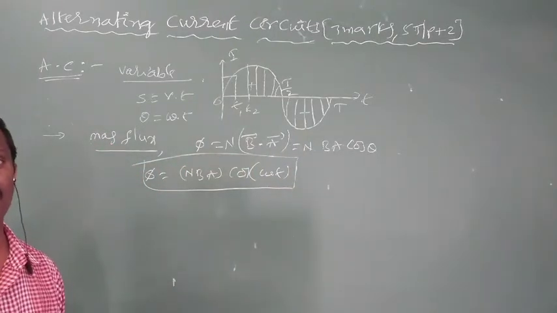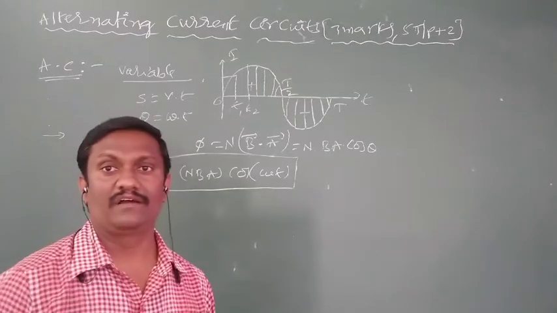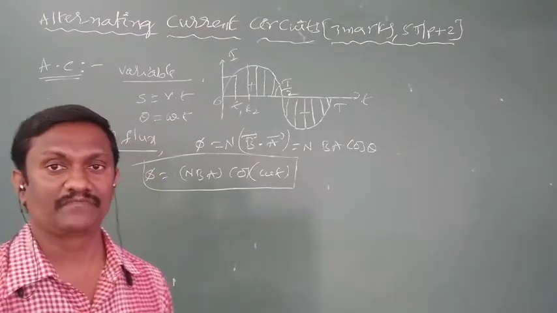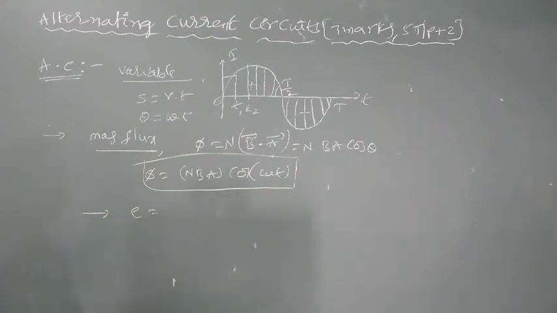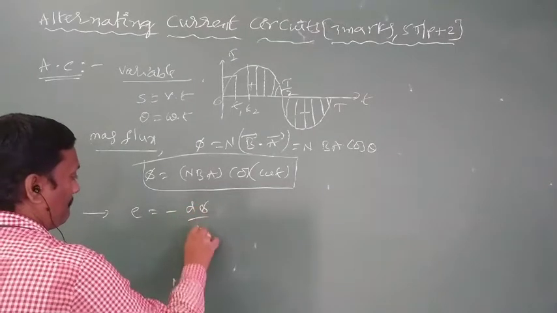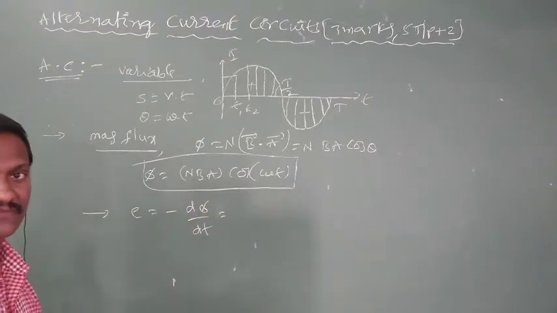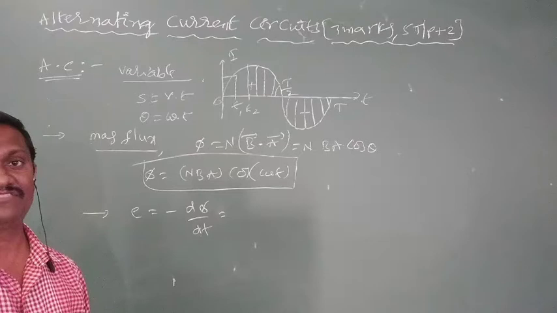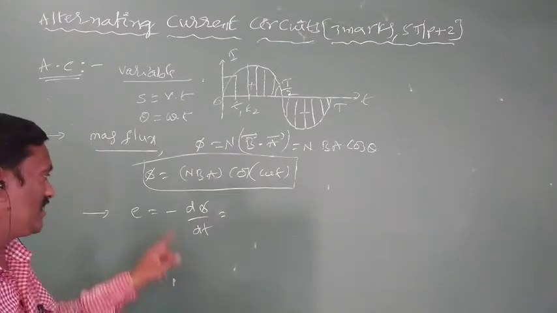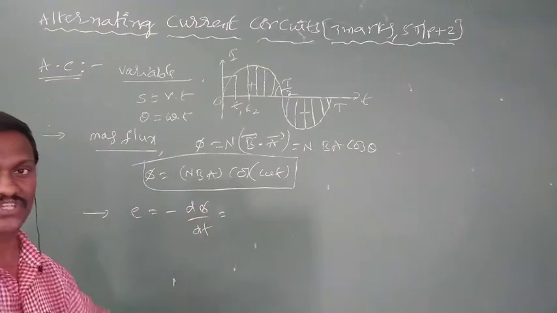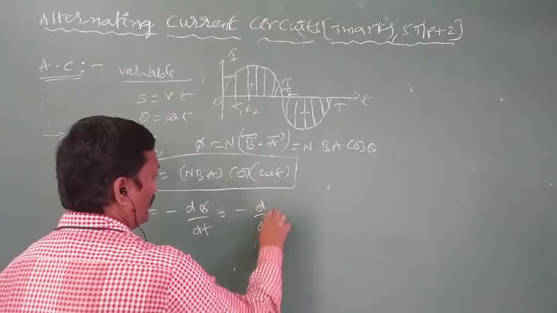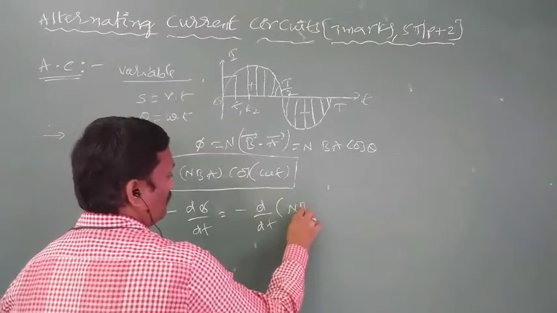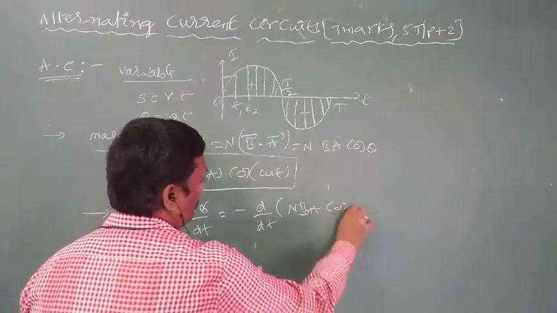Whenever the flux linked with a coil or conductor changes, EMF or current is induced. According to Faraday's law, the expression for induced EMF is E equals minus d phi by dt. Induced EMF is directly proportional to the rate of change of flux. The minus sign indicates that the direction of induced EMF is always opposite to the change of flux. So E is equal to minus d by dt of NBA cos omega t.